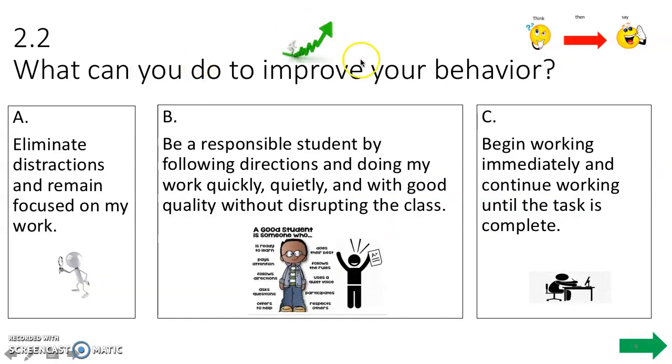So to improve our behavior, we set our goal. And your goal was A, eliminate distractions and remain focused on my work. B, be a responsible student. Or C, begin working immediately. Think about your answer and make your selection now. Did you say A, eliminate distractions and remain focused on your work? Great job. You do have that symbol. We've been looking at that for a while now.